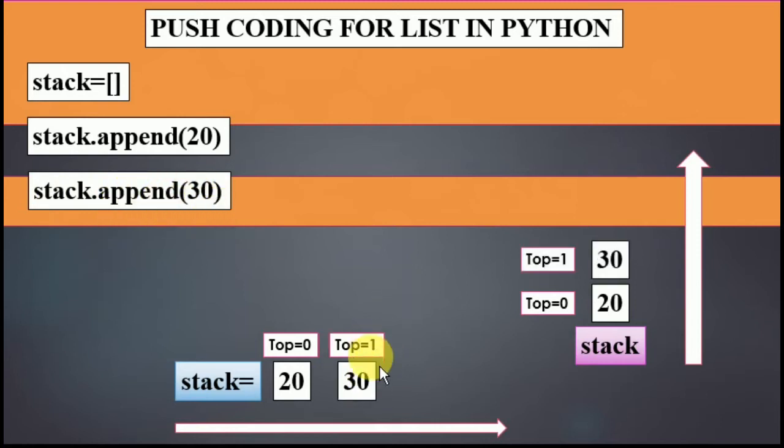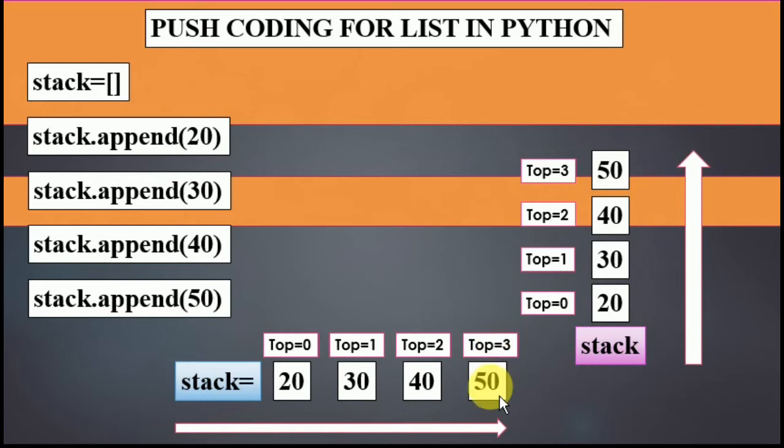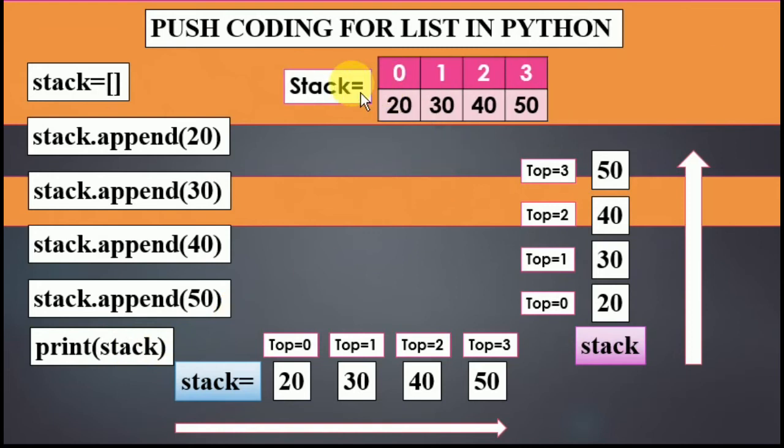Where is top now? Top is now 1. These are the index values. This is 0, this is 1. Inside the list, at 0, 20 is going to be there, and at 1, 30 is placed. Same 0 and 1. When I use stack dot append 40, it has been placed. Now where is top? It is going to be at 40, that is 2. Here it is also shown the same way. 50, top is sitting at 50. Here it is. And when I print the stack, it shows the numbers like this: 20, 30, 40, 50. It means the first number is at 0, the second number at 1, the third number at 2, and 50 at 3. These are the index numbers of the list.